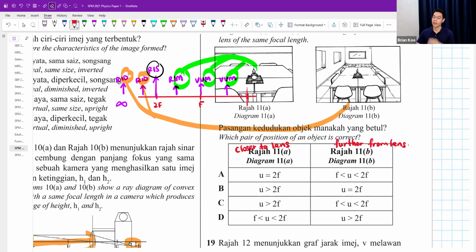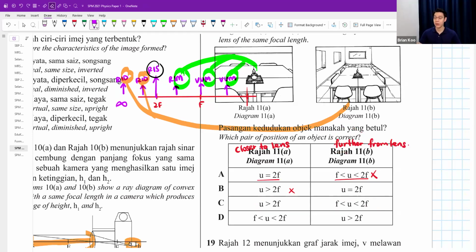Okay, one closer, one further. If this one equals 2F, this one cannot be closer than 2F. It is between F and 2F, right here. So it cannot be that. If this one is greater than 2F, this one is already very far away from the lens. Greater than 2F, meaning right here. This one cannot be closer. So that's wrong also. And then next one. This one is very far away from 2F, but I want closer to the lens. I don't want so far away. But this one is very, very far away. And then this one is a bit closer, which is wrong. I want the one that is a bit further.